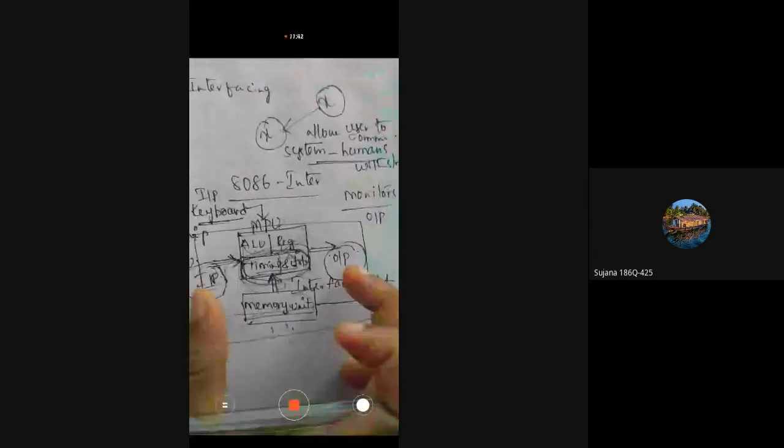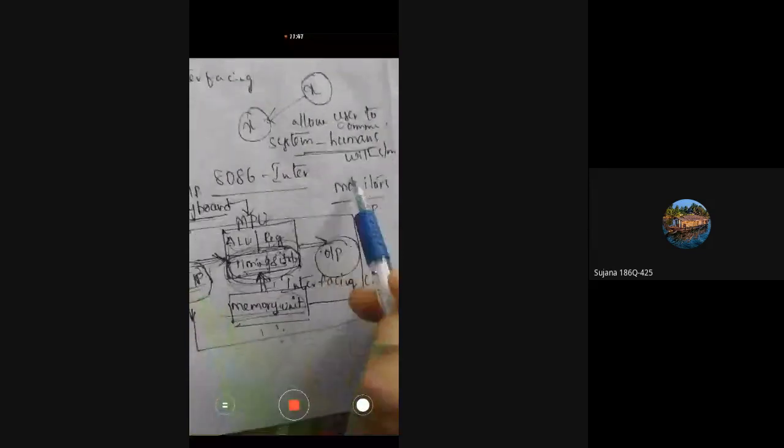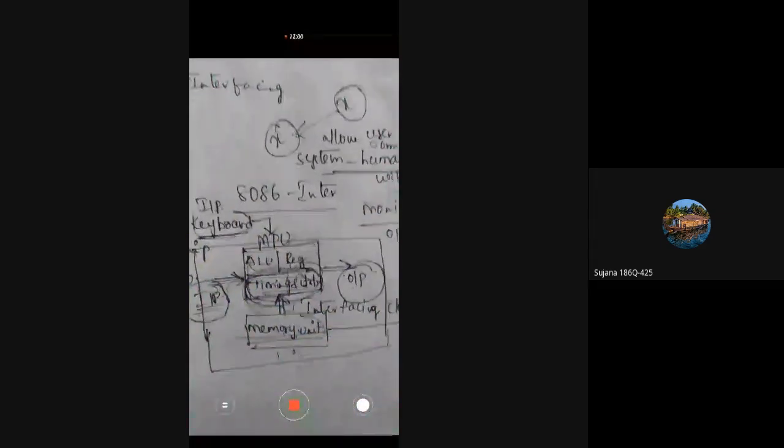That means they allow the user to communicate with the system. So input and output devices are the components which are used by a human to communicate with the system or a computer. So those are called input output devices. Let's consider keyboard. So keyboard, mouse, etc. are input devices. Monitors, printers, these are all output devices.